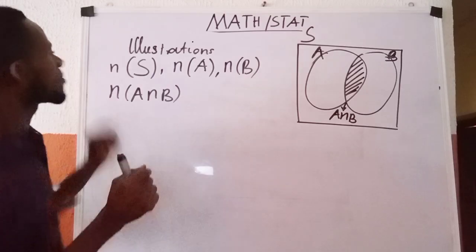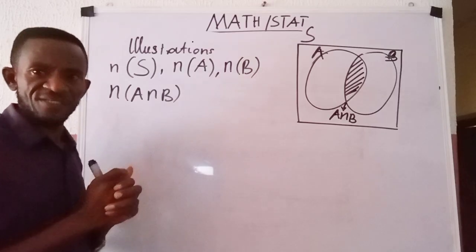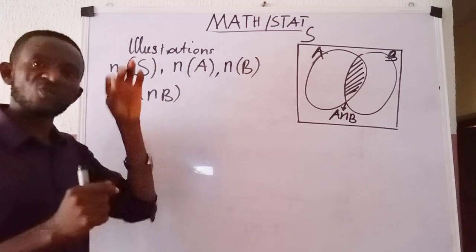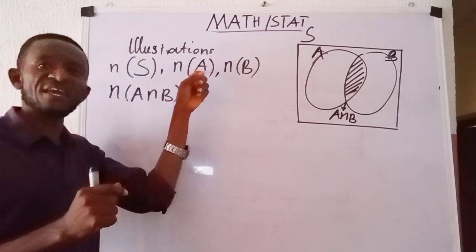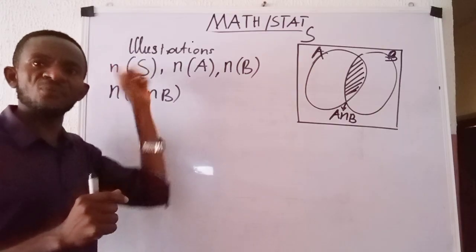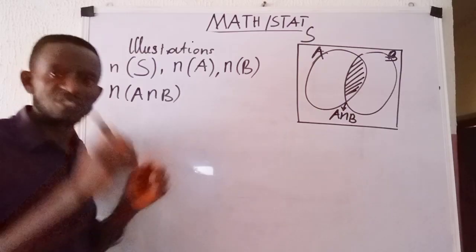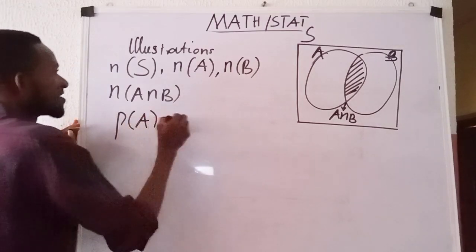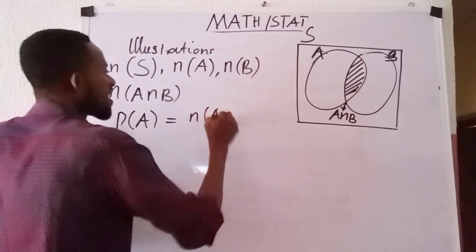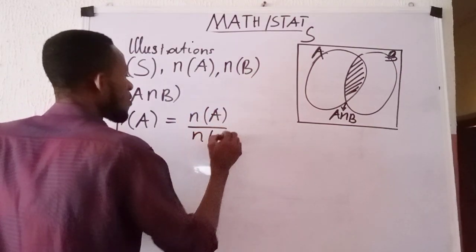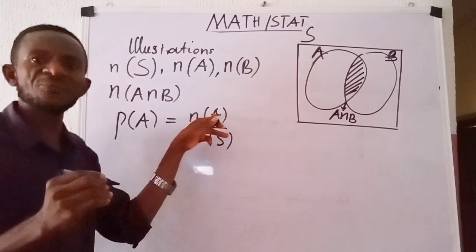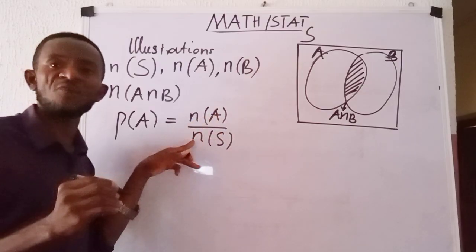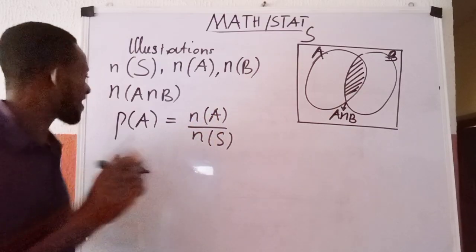Now, to find the probability of event A, it is going to be the number of elements in A all over the number of elements in the sample space. Which means P of A is given as N of A all over N of S, the number of elements in event A over the number of elements in the sample space. That is the probability of A.